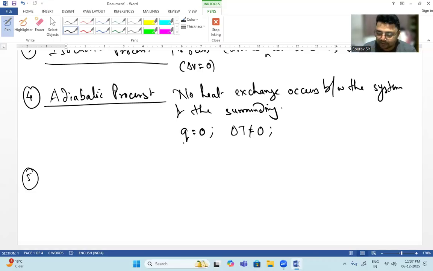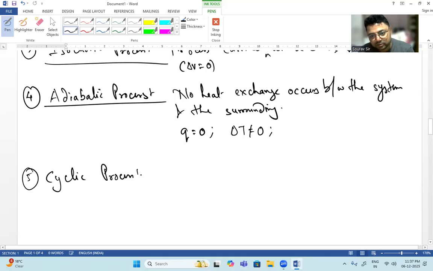Okay. Next is our cyclic process. This is the cyclic process. It starts from a position and it ends in the same position.